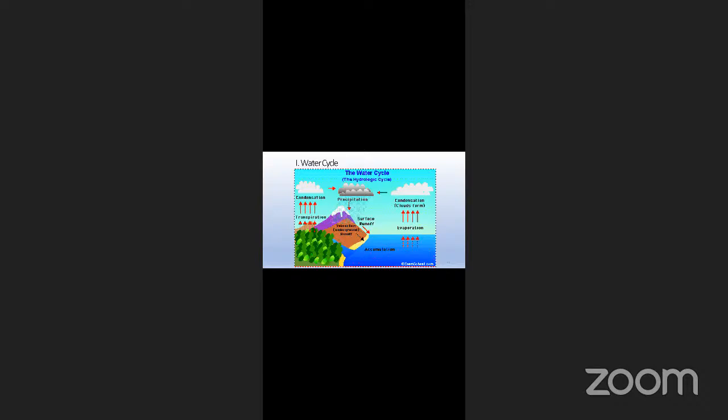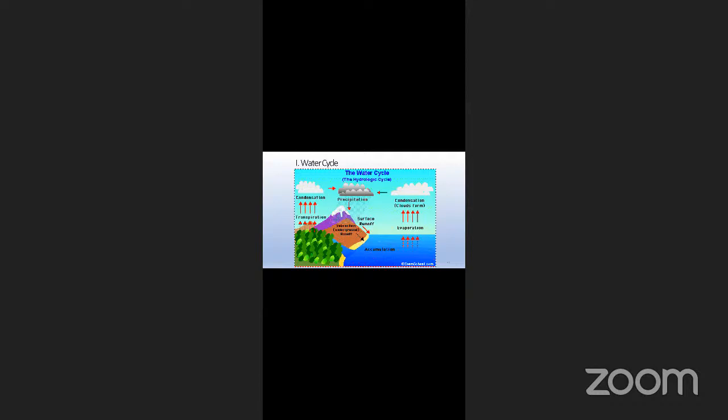It is also called the hydrologic cycle. In this hydrologic cycle, there are two sources of water. One is plants and trees, from which the water present in the plants and trees gets evaporated in the form of transpiration.